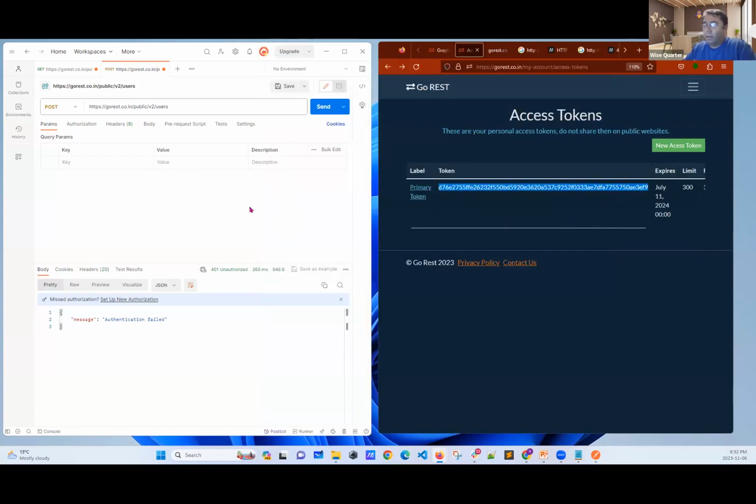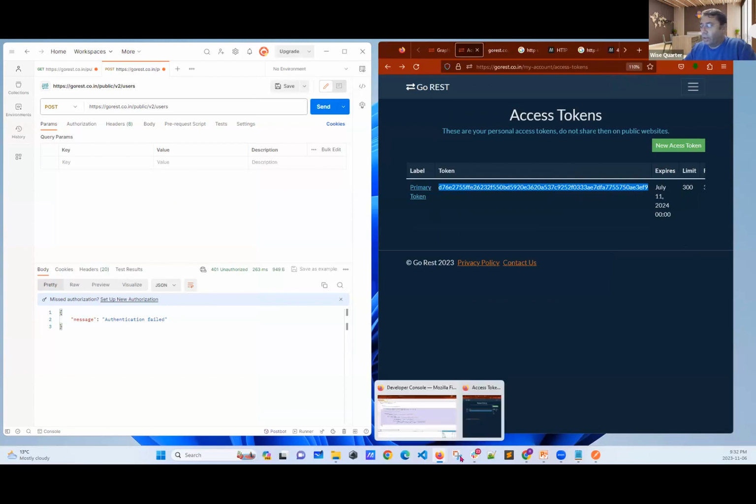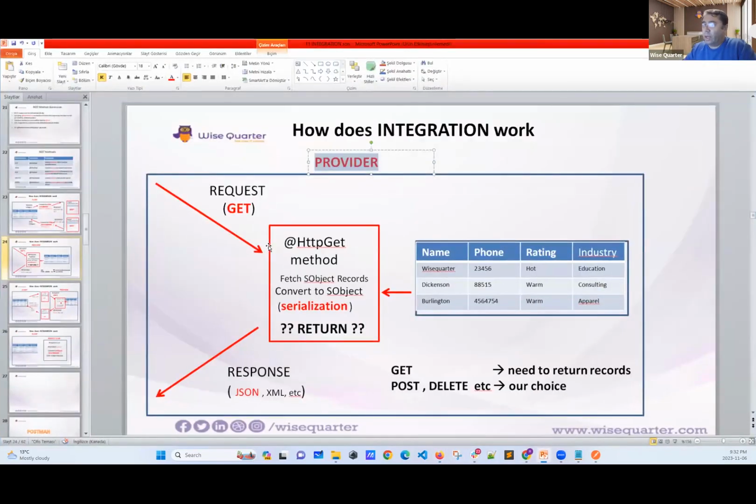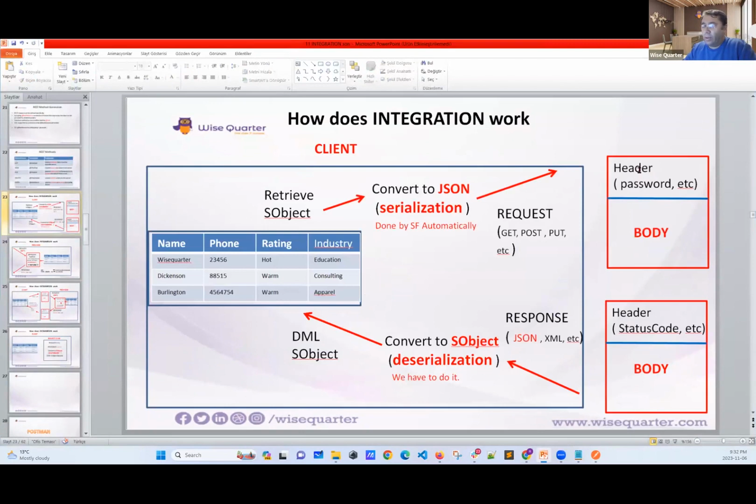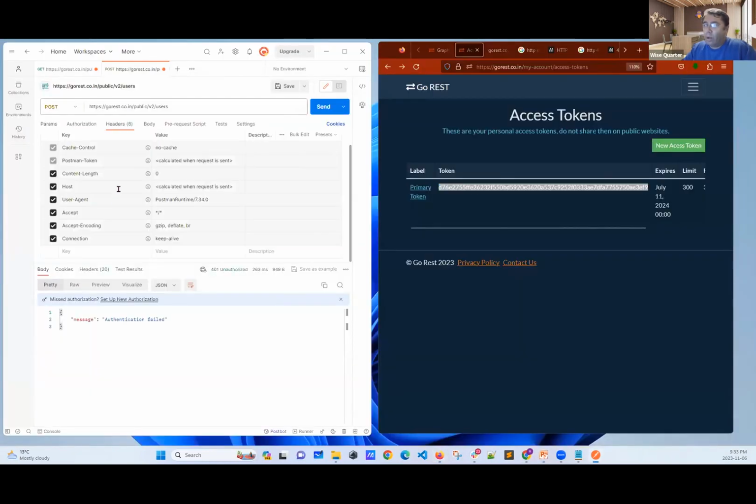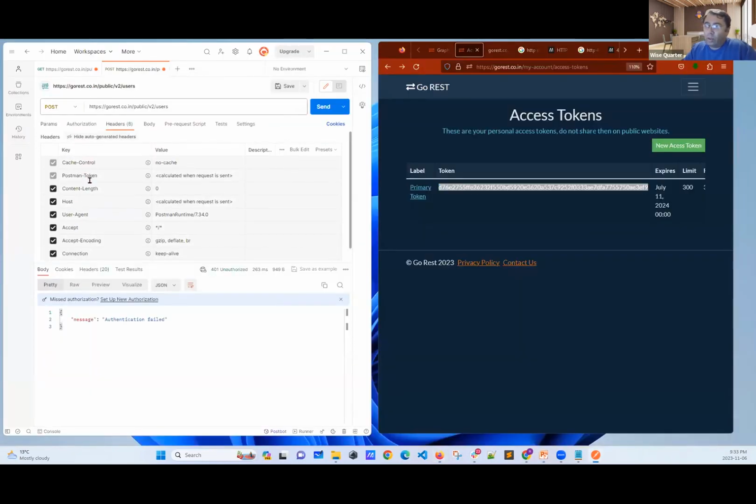Now, as I tried to mention, we are trying to create a header. In our header, we have to pass a password. Actually, not a password. It's going to be a token. Okay, good. Now, I want you to understand, do we have an authorization header here? We don't have, right?